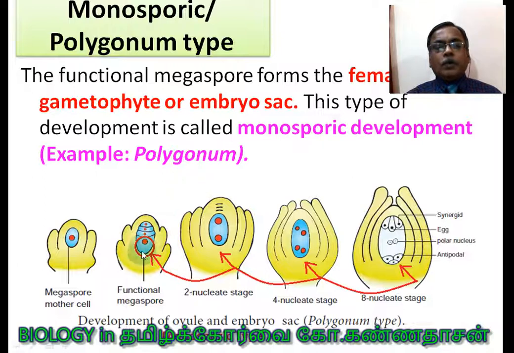Example, polygonum. You see here, these 3 disintegrate and this one alone survives. It undergoes the first mitotic division, 2 nuclei are formed. Second mitotic division, 4 nuclei are formed. Third mitotic division. So the monosporic condition usually undergoes how many mitoses? A question can be asked. 3 mitoses, and 8 nuclei are formed. You see 3 plus 3 and 2 at the center, the 8-nucleate stage. So this is the embryo sac, otherwise called the female gametophyte. Now you can see here the micropyle, and this is the chalazal end.